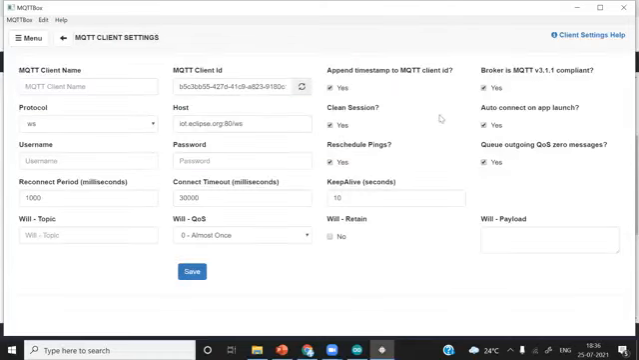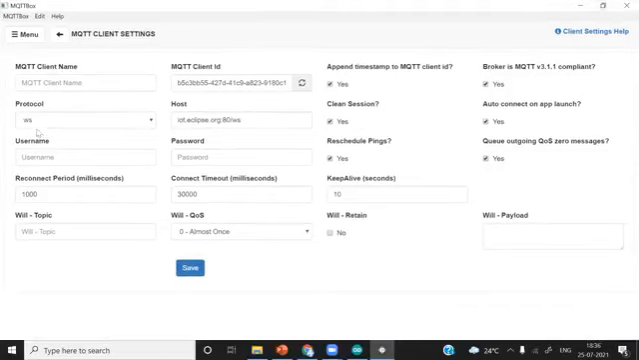Okay, you will find this user interface. In that, you have to change the name; we'll change it to IoT client. You can give any name you want. And here the protocol is MQTT TLS. We are using this protocol, MQTT TLS.